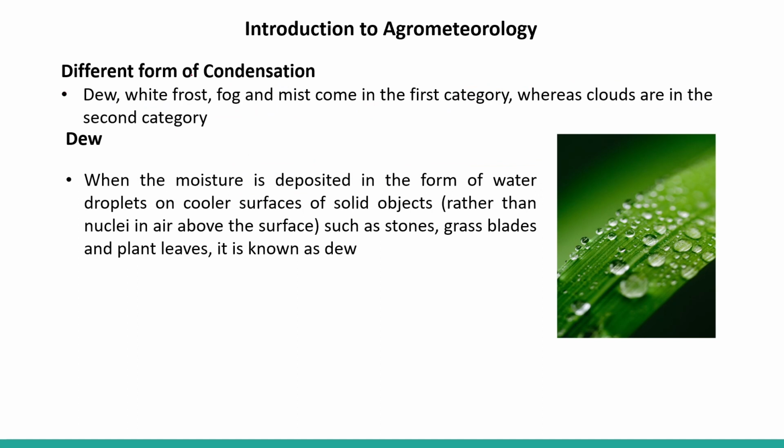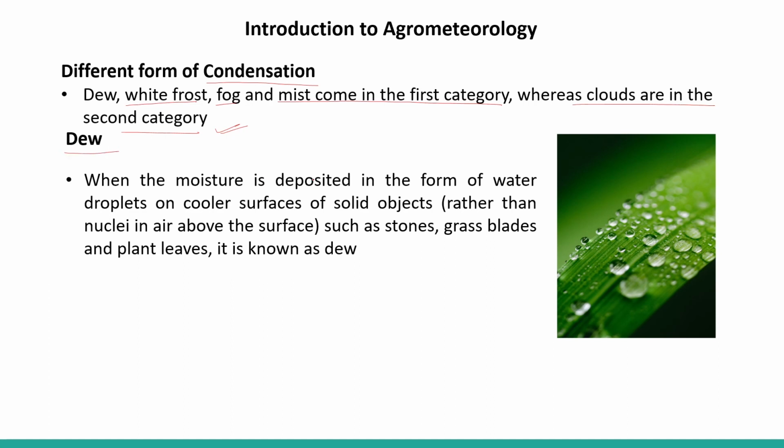Different forms of condensation. Now we have understood how the condensation phenomenon takes place. Now what will be the effect after the condensation phenomenon takes place? Dew, white frost, fog and mist come in the first category, whereas clouds are in the second category. So let us understand the different forms of condensation one by one.